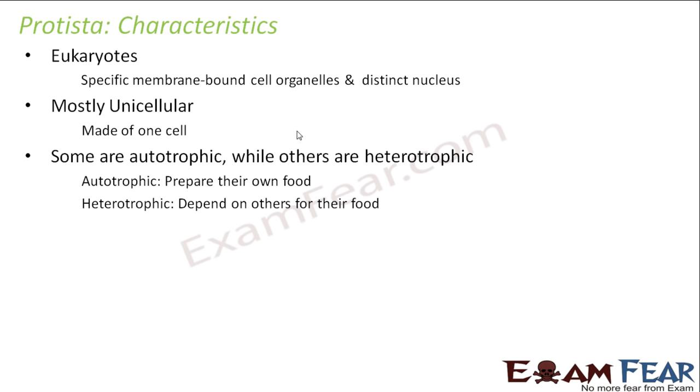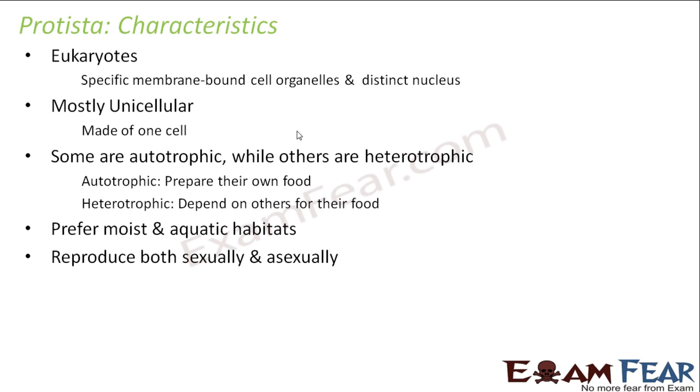Some are autotrophic while others are heterotrophic. So again, as far as nutrition is concerned, it is a mix. Some can prepare their own food while others depend on other organisms for their food. They prefer moist and aquatic habitats. They reproduce both sexually and asexually.